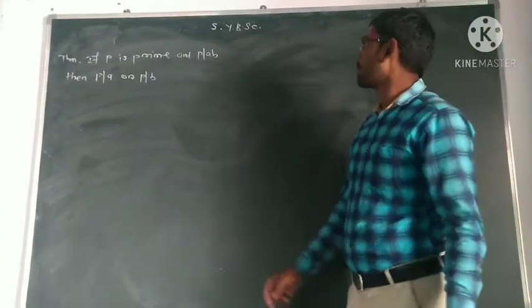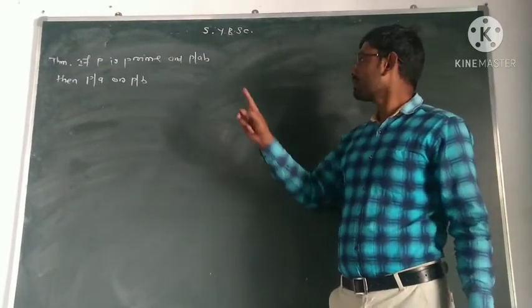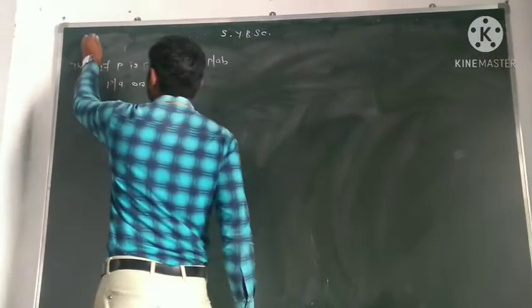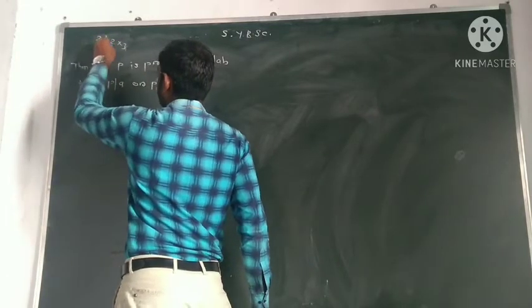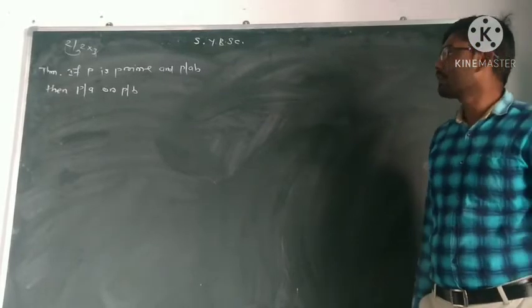That we have to prove. If a prime number divides the product of two numbers, then that prime must divide one of them. For example, 2 divides 6, that is 2 into 3, and 2 divides 2. The proof is very simple.